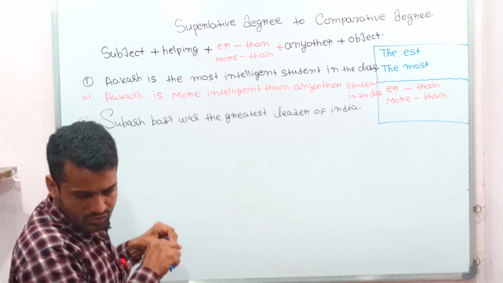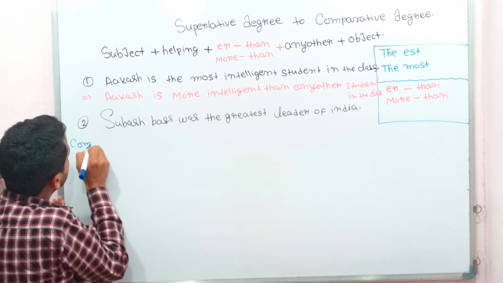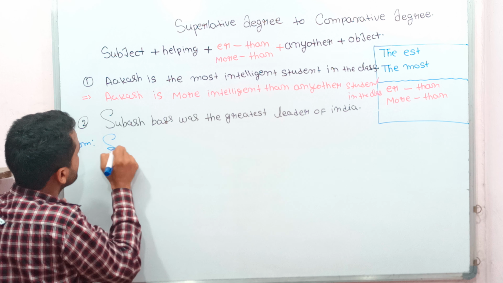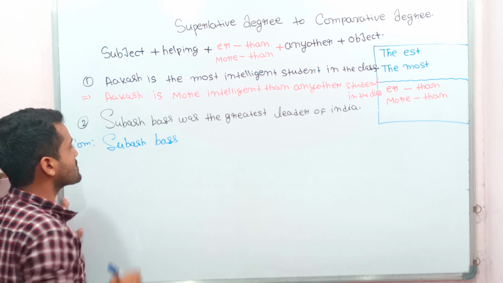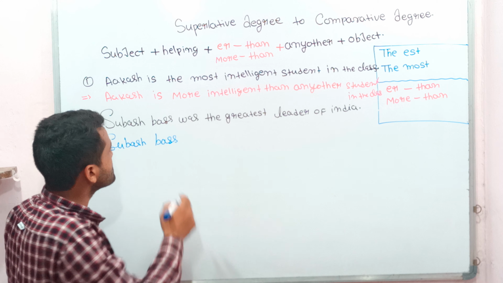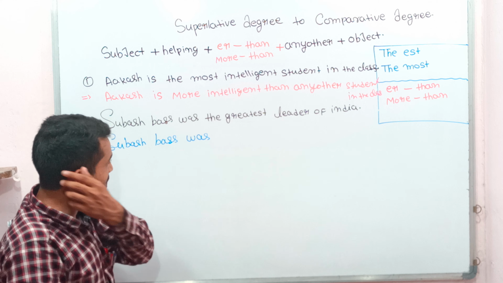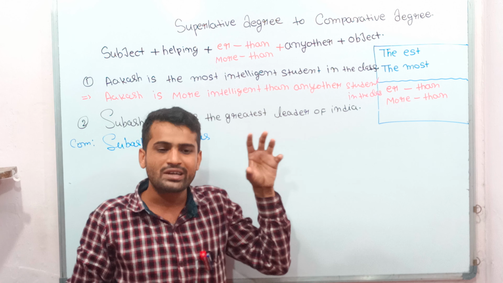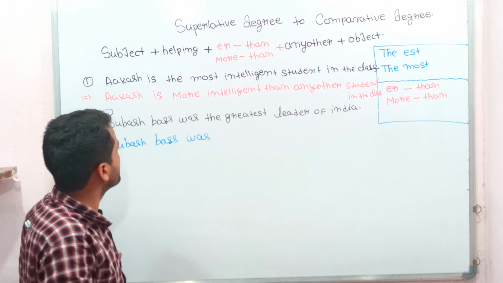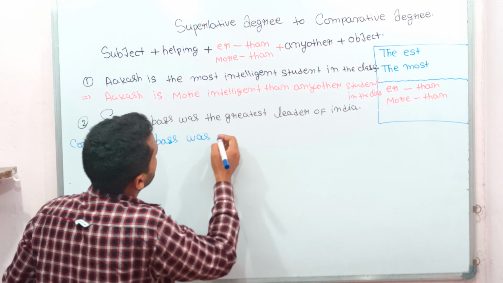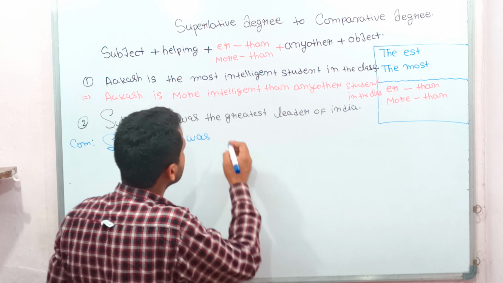The comparative degree's formula is like this. The subject is given: our Subhas Bose. Subhas Bose is a surname, so Subhas Bose will come together. Subhas Bose, after the helping verb, was. Remove -est from here, okay? Because -est is the symbolic form of superlative degree. Subhas Bose was greater, okay? Great will become greater. Greater than.